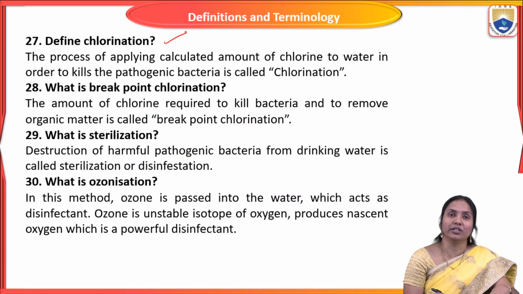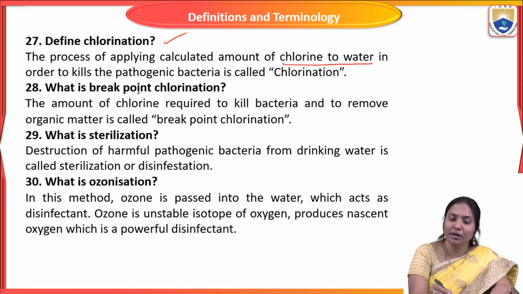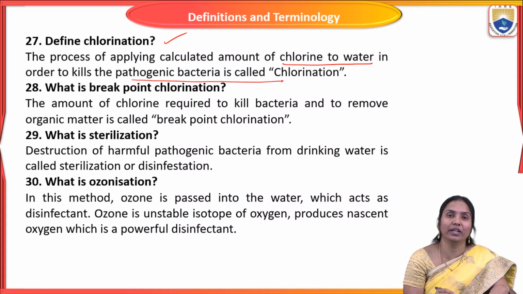Next, define chlorination. Chlorination means the process of applying a calculated amount of chlorine to water in order to kill the pathogenic bacteria. For what purpose are we adding chlorine to water? To kill the bacteria which are present in water. Adding a calculated amount of chlorine to water to kill the pathogenic bacteria is called chlorination.